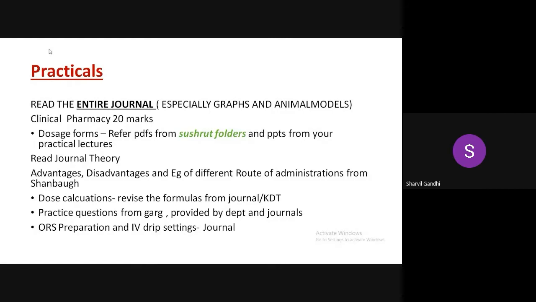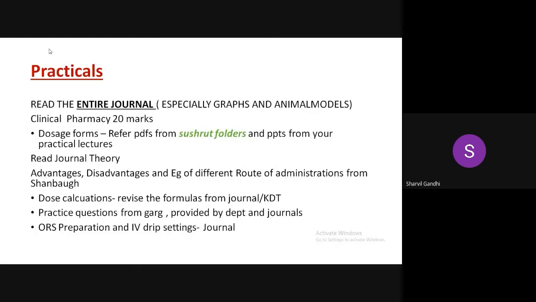So go through the questions, they are really great. If you want other sources of practice questions, there are the Marrow Question Bank, GURG, and the department also. Then ORS preparation and IV drip settings. For ORS preparation, it's necessary that you know the content of ORS, the advantages, disadvantages, and do's and don'ts. It is given at the end of the journal.